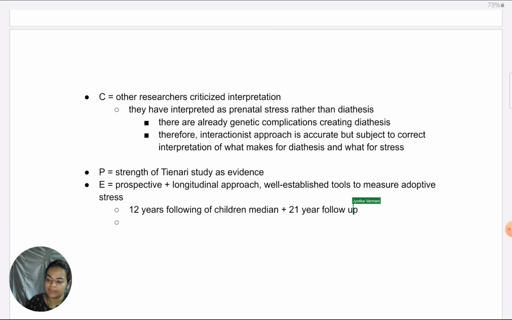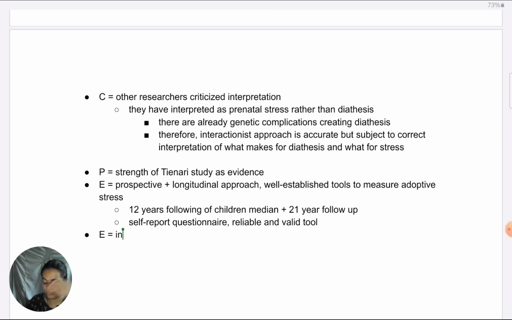And for the well established tools, I don't remember the name, but it was a proper self report questionnaire, a psychometric test rather, which had been used in many studies previously, and it was known to be a reliable and valid tool of stress assessment in the environment. So all this increases the validity of the study.